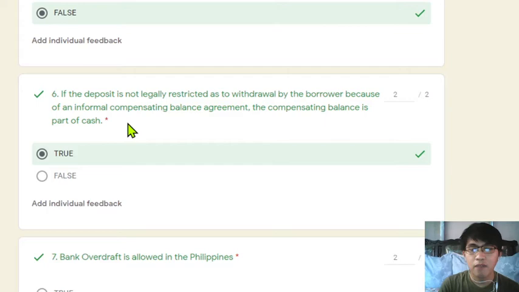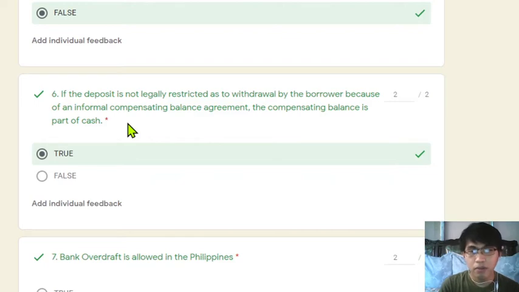Kapag formal ang compensating balance agreement at yung loan na sinisecure ng compensating balance is short term, it can be considered as a short-term investment. Kapag naman long-term, it is considered as non-current investment.